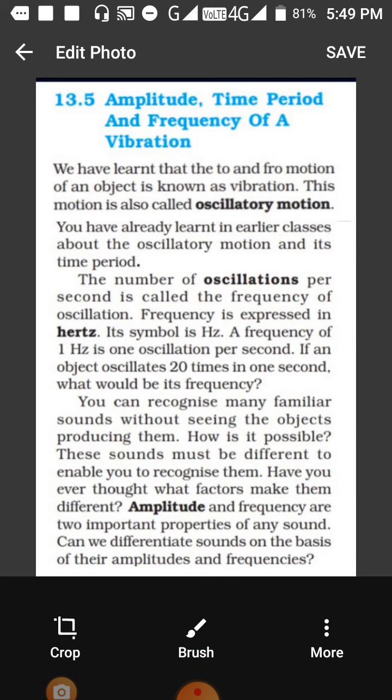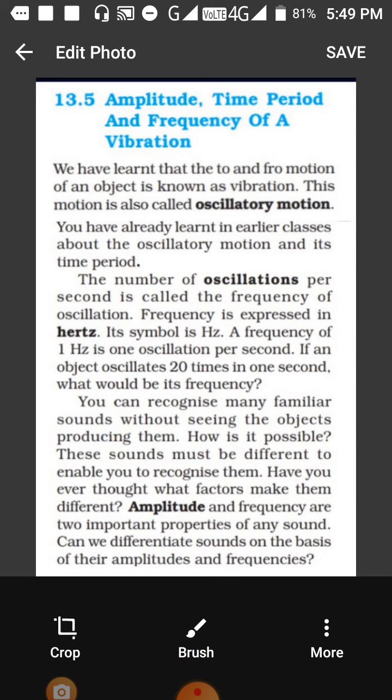You all must have seen a pendulum. The movement of a pendulum is oscillatory motion. Now what is the meaning? The number of oscillations, that means the number of vibrations. Vibration means the to and fro movement of the pendulum. Example is of a pendulum. The number of oscillations per second is called the frequency of oscillation. The number of oscillations made by a pendulum in 1 second is called the frequency.